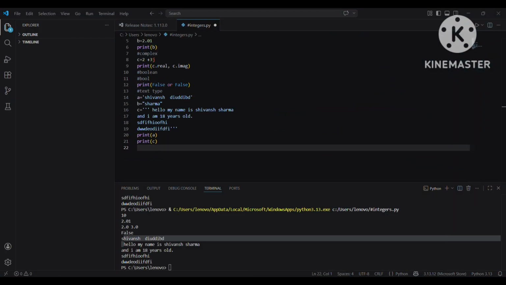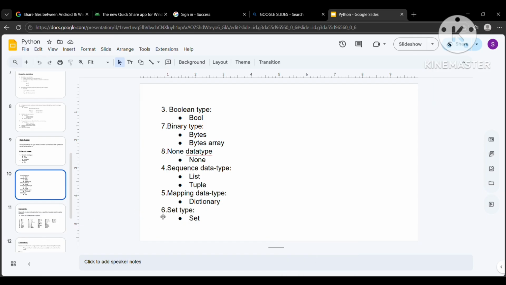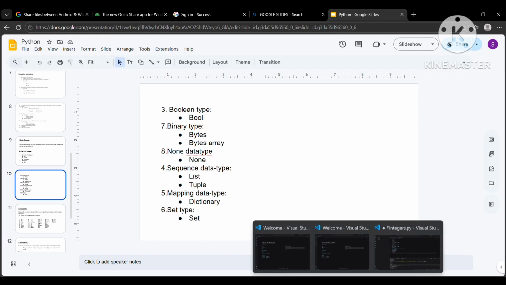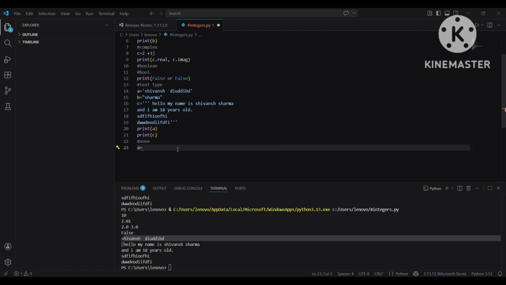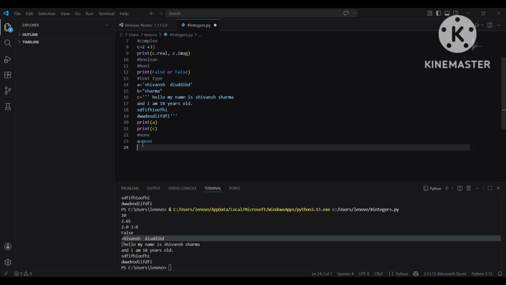Let's move on to, here is our Google Slides. I'll discuss list, tuple, dictionary, and set in other lectures. Let me just show you an example of the None data type. A equals None. Always remember the first letter of None, True, False will be capital.